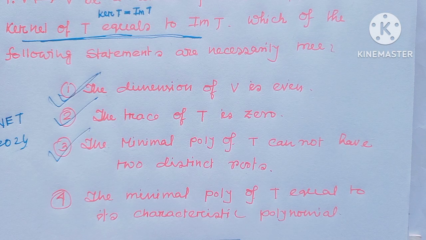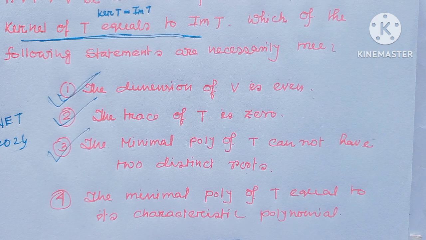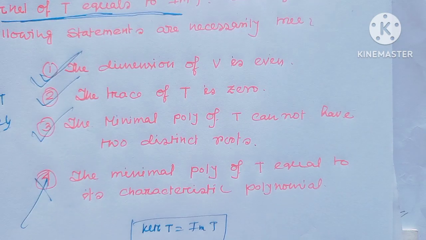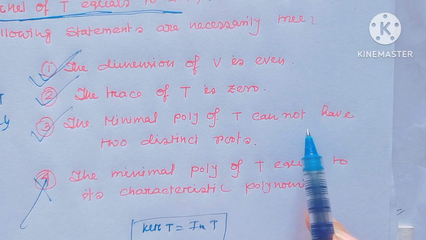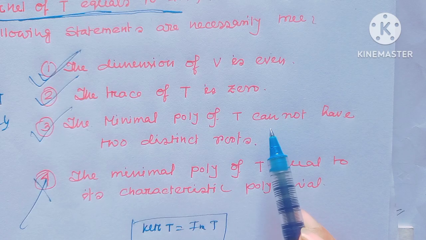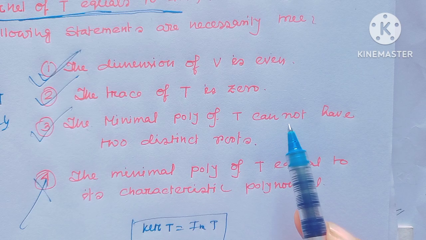And the minimal polynomial of T equals the characteristic polynomial. This is a wrong option. Option 3 is true because we all know the root of the minimal polynomial is an eigenvalue of the operator, and for a nilpotent operator the eigenvalue is always 0.